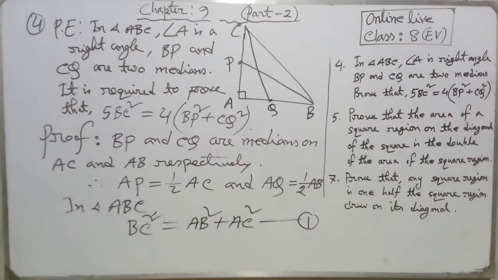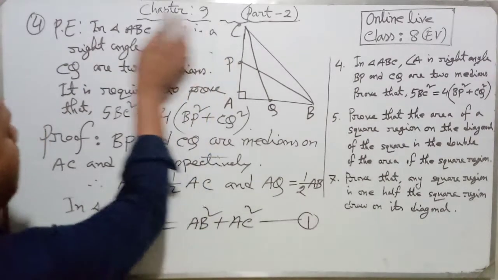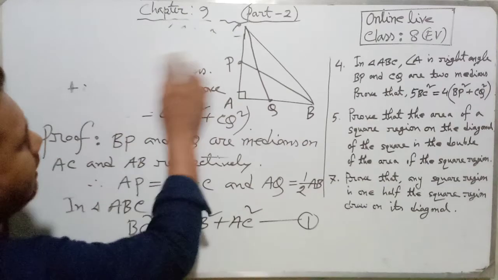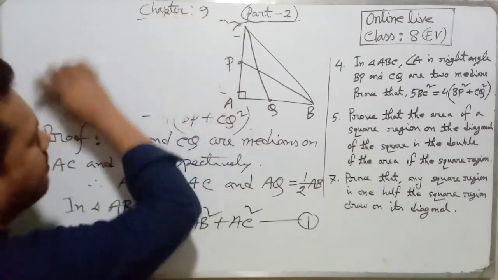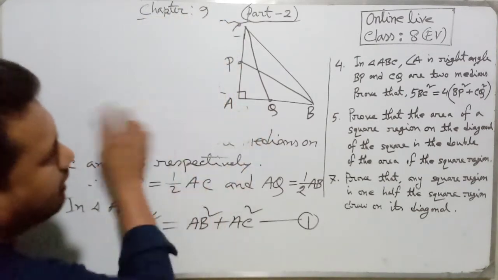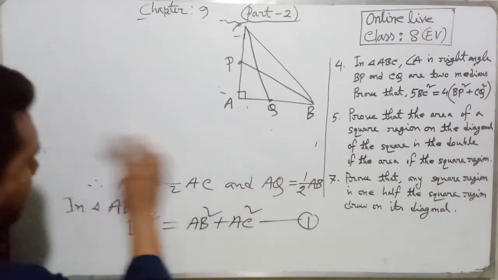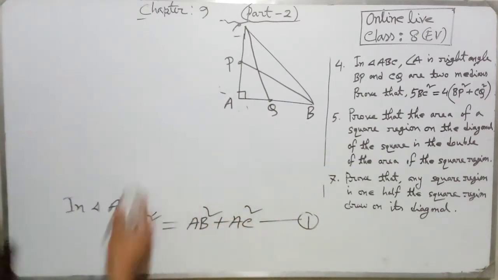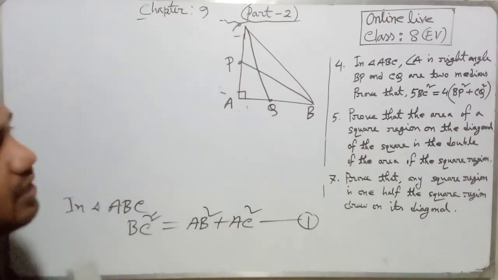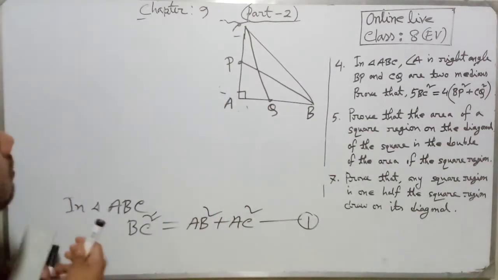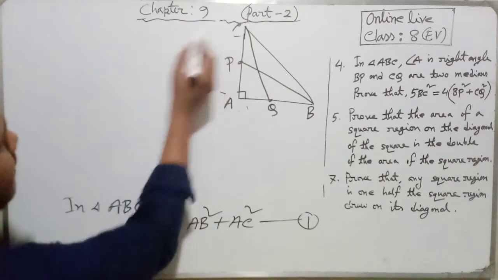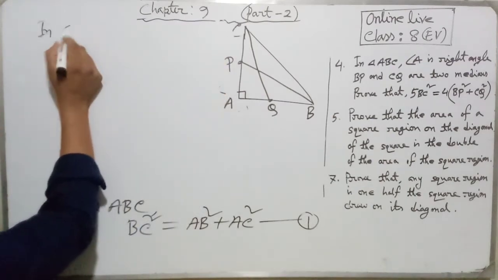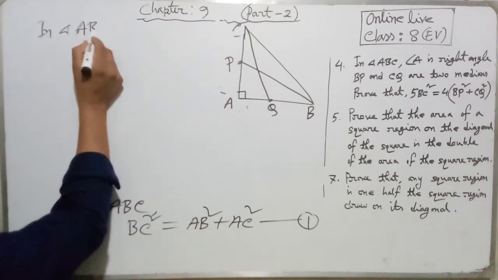Now we can write another 2 equations from another 2 right angle triangles. Look, our other 2 right angle triangles are ABP and ACQ. So at first we go to triangle ABP.